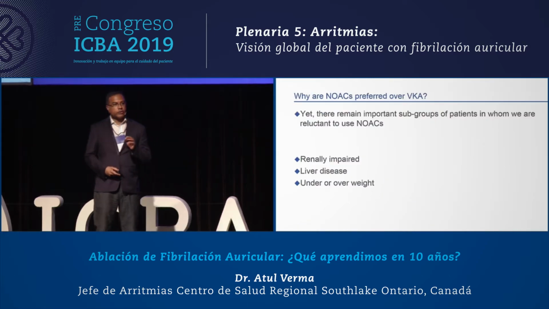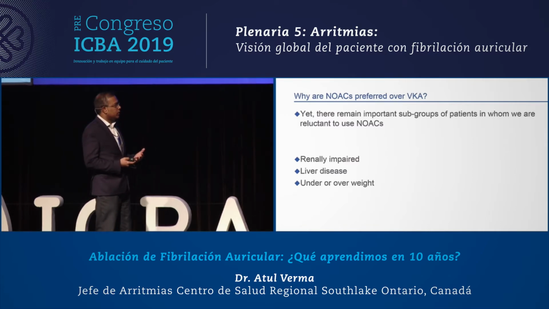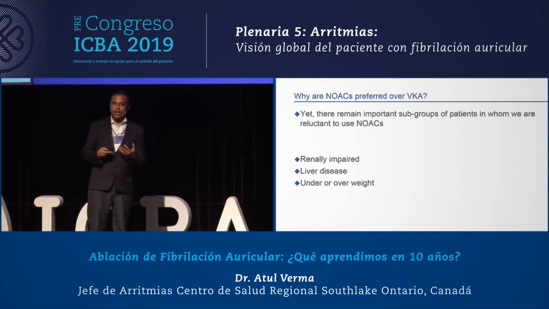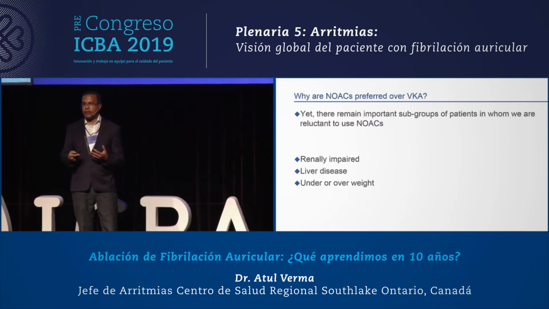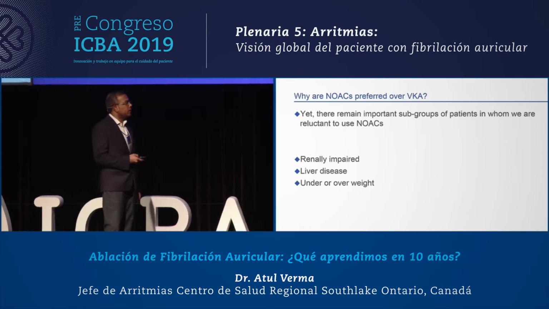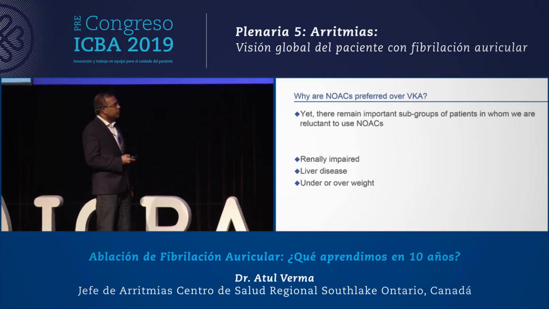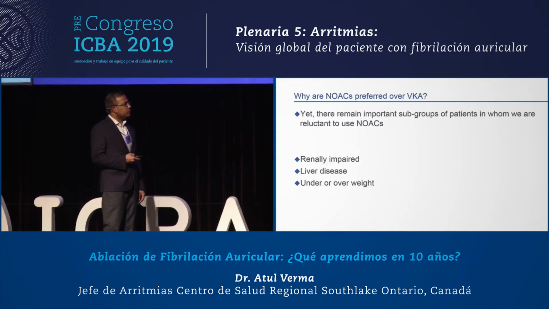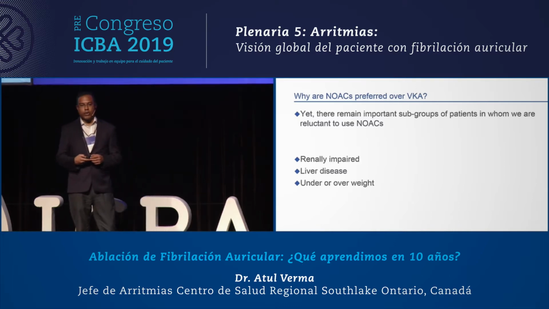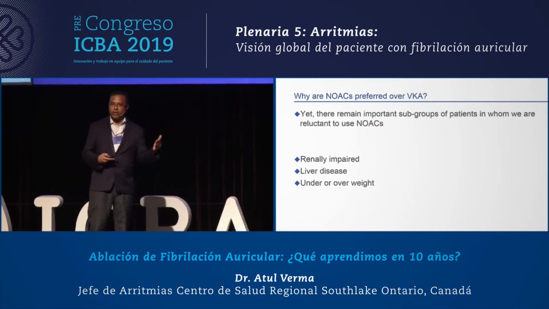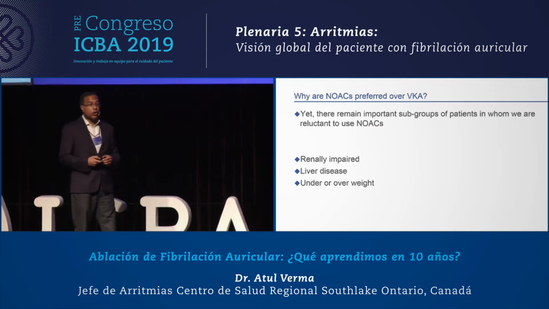But of course, there are some important subgroups that we always get very nervous about when we start oral anticoagulation, and I want to highlight some of the newer data that has become available recently around some of the renally impaired patients, including dialysis, patients with liver disease, and patients at the extremes of body weight, either very, very low body weight or very, very obese.